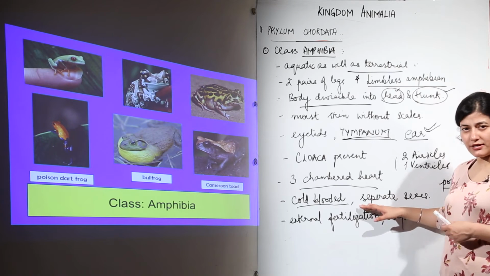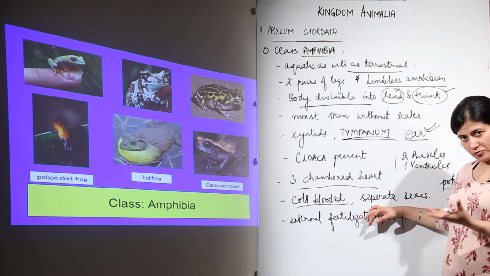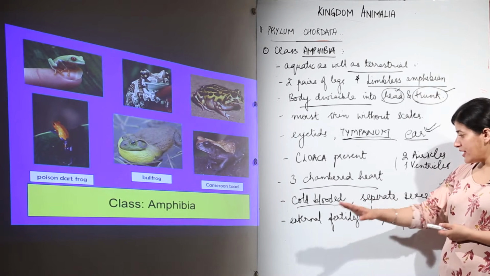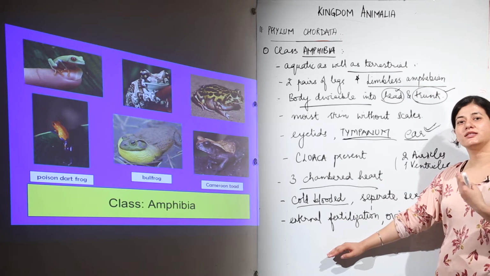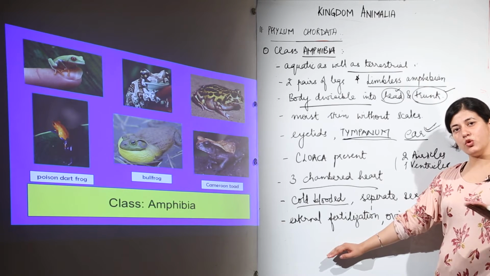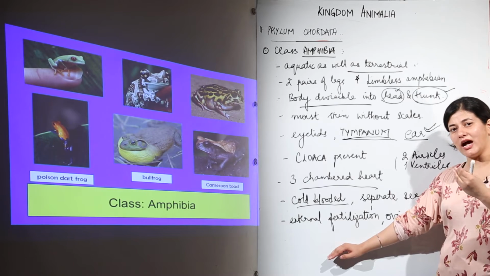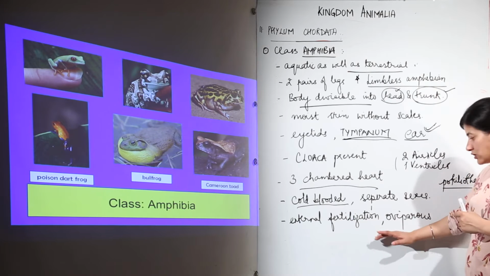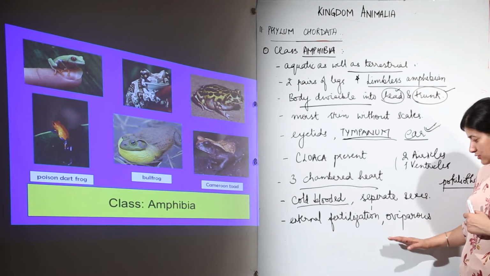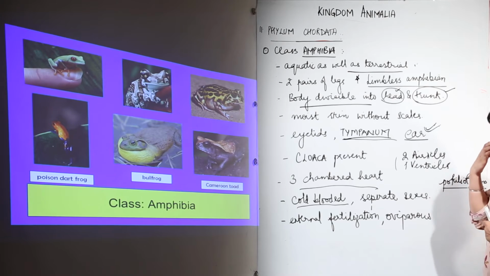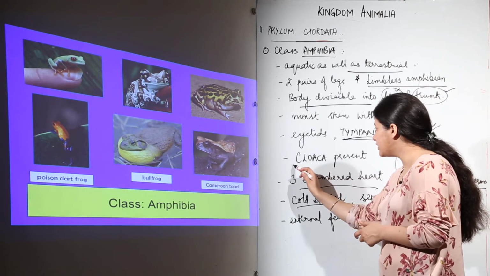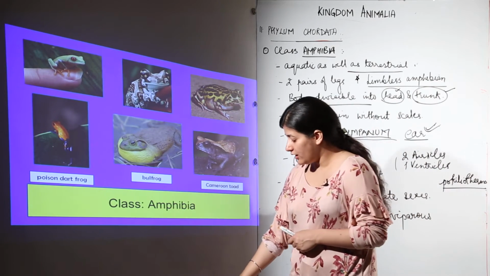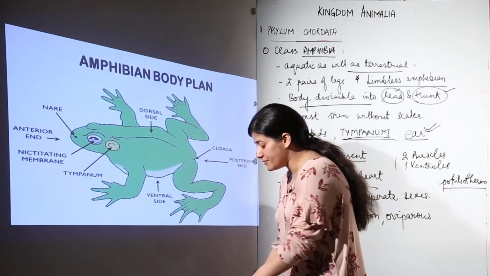The sexes are separate. That means a male frog would be different and a female frog would be different, completely different they would look. There would be sexual dimorphism present. The fertilization happens to be external, that is the gametes from both male and female bodies would be released out in the habitat and the fertilization would take place over there, resulting in the formation of amphibian eggs. So they are oviparous as well. Now we have one point, that is cloaca, that is present in these organisms. What is cloaca? For that we have to see the body plan basically.